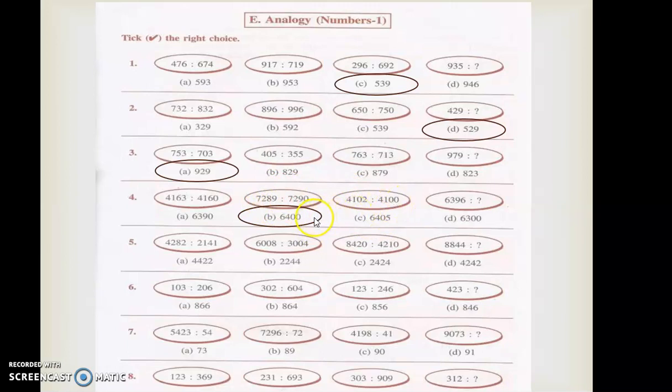But in that, the minimum one I am selecting, because only a few numbers will be added, right? Here it is 1, so here it may come 4, right? For that I circled over there. So all the remaining 4 you can do: 5, 6, 7, 8 and all. 4282 is there, 2141. So you have to identify the difference, or what is the similarity in this, and you have to answer for that. That is the last question. Is it clear?